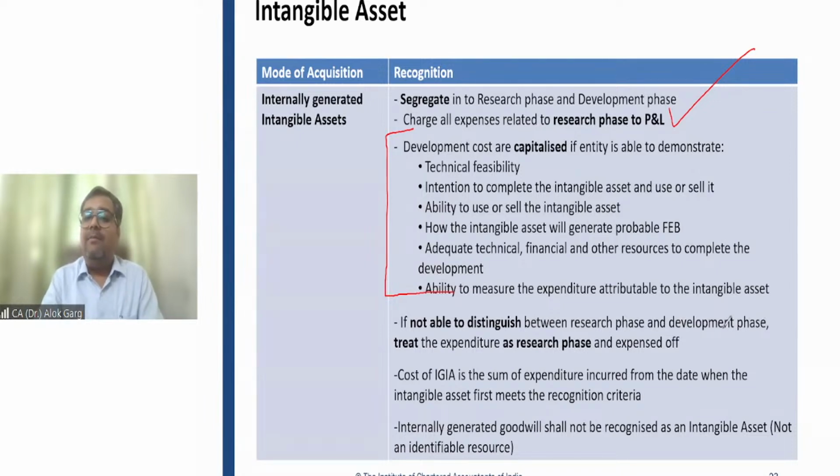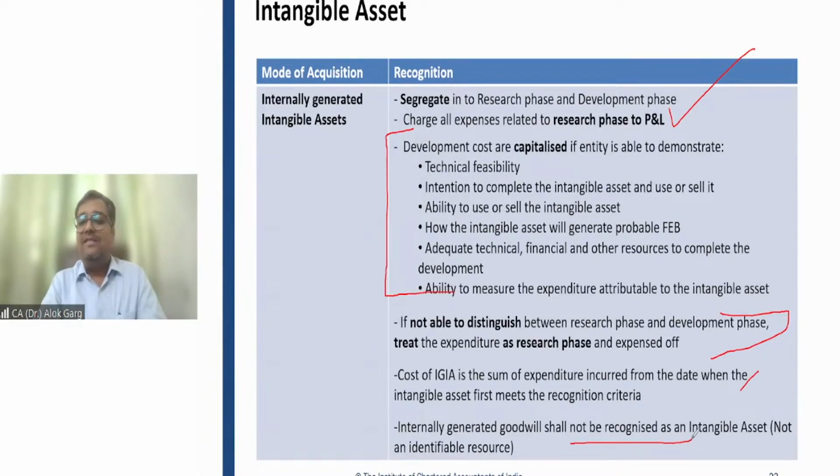If you are not able to distinguish between the research phase and development phase, and the company is still dicey about whether it will be able to get the future economic benefit or not, you need to consider that as a research phase and charge the expense to P&L. Because the development phase is a phase where the company is not dicey; the company is very much sure and certain. Is that clear, friends?